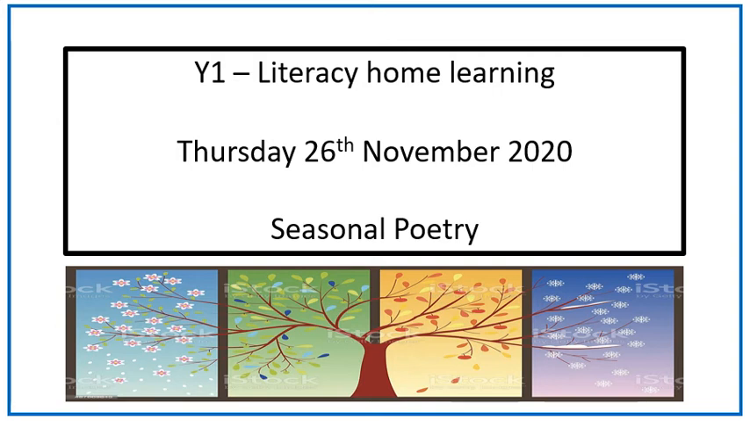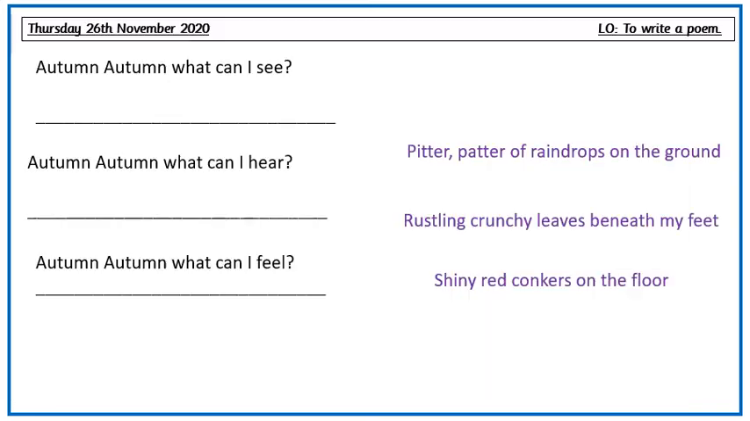Today you're going to help me put our sentences together to make a poem. Let me show you how we're going to put our poem together. So I have some sentences here that are in my poem. Let's have a read. Autumn, autumn, what can I see? Autumn, autumn, what can I hear? Autumn, autumn, what can I feel? What's wrong with this poem?